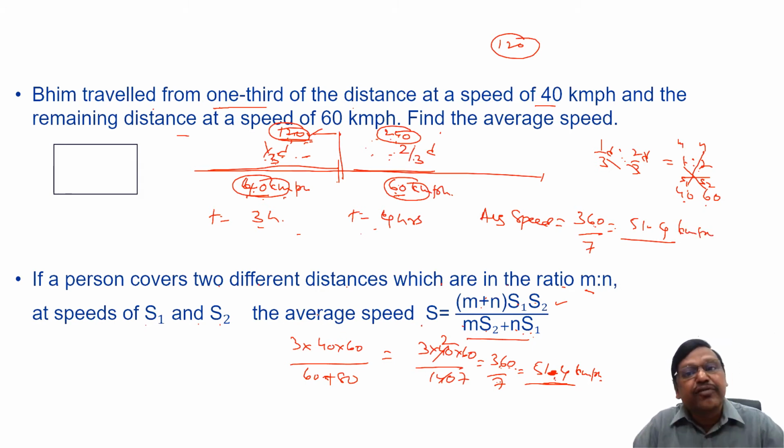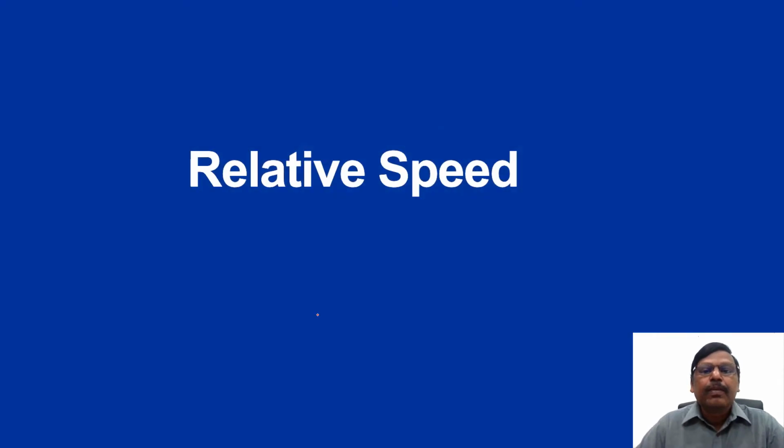So these are the 4 different types of average speed questions that you get in the examination. I gave you, for every question there is a formula and there is also a basic method. Fine. So in the next session we will be taking up the relative speed concept. What is relative speed? The question of relative speed comes into effect when more than one person is moving.